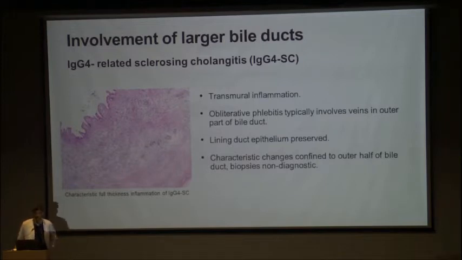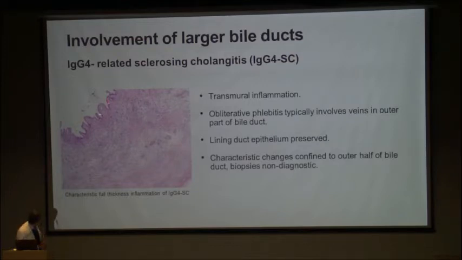So involvement of the larger bile ducts is called IgG4 related sclerosing cholangitis. This is the term that is now used. Cholangiopathy is out. So here is a resected section of the bile duct. What is very characteristic is the transmural, full thickness inflammation of the IgG4 positive cells.